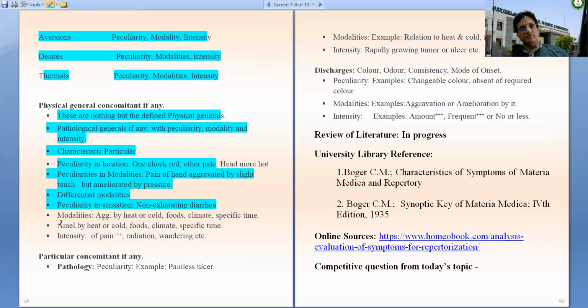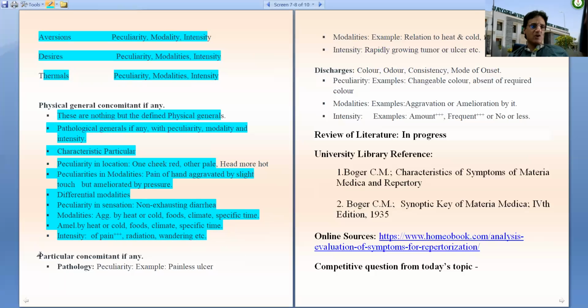It must be noted. Then modalities like aggravation by heat or cold, by any food, by climate, at specific time should be taken note of. Then amelioration by heat, cold, foods, climate, specific time should be recorded. Then intensity of pain, its radiation, its wandering should be recorded.